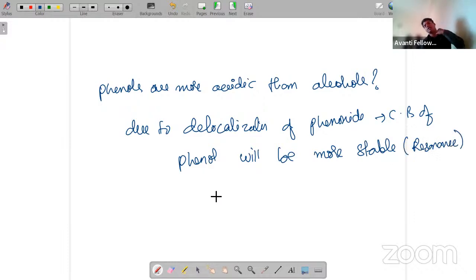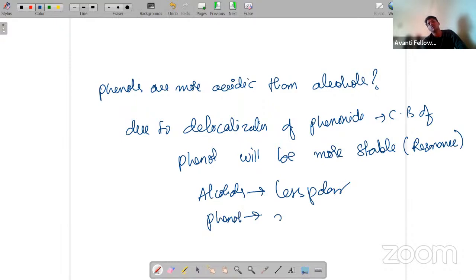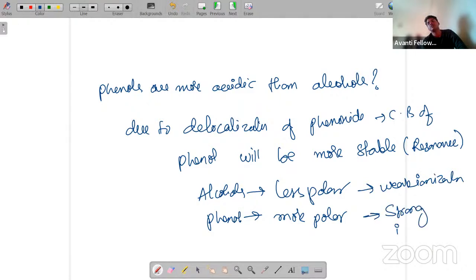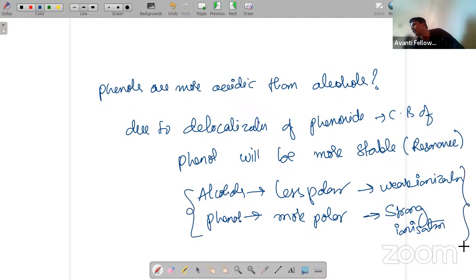And we can also say that alcohols are less polar. Phenols are more polar, and we can also say alcohol has a weak ionization and phenol has a strong ionization. I hope you guys understand this one.